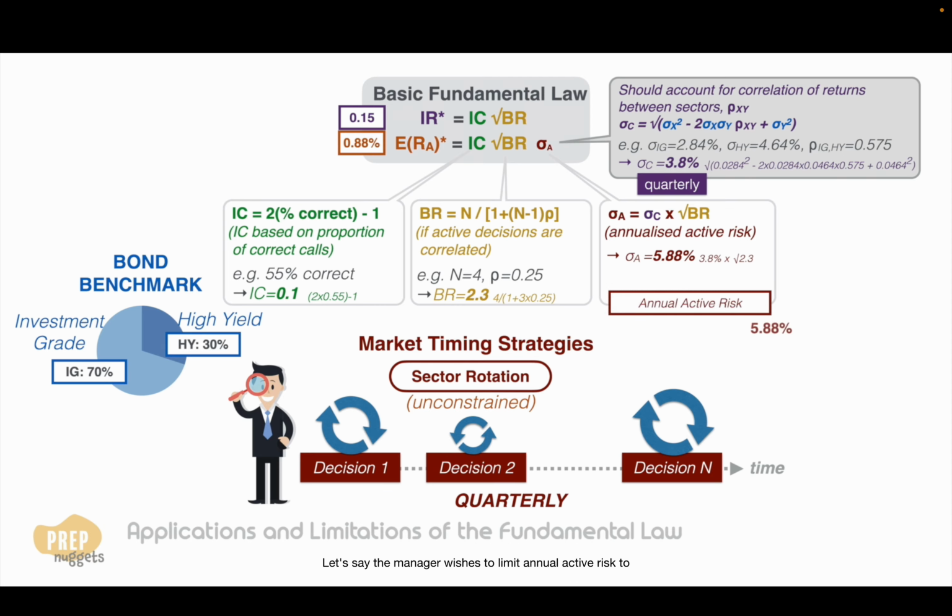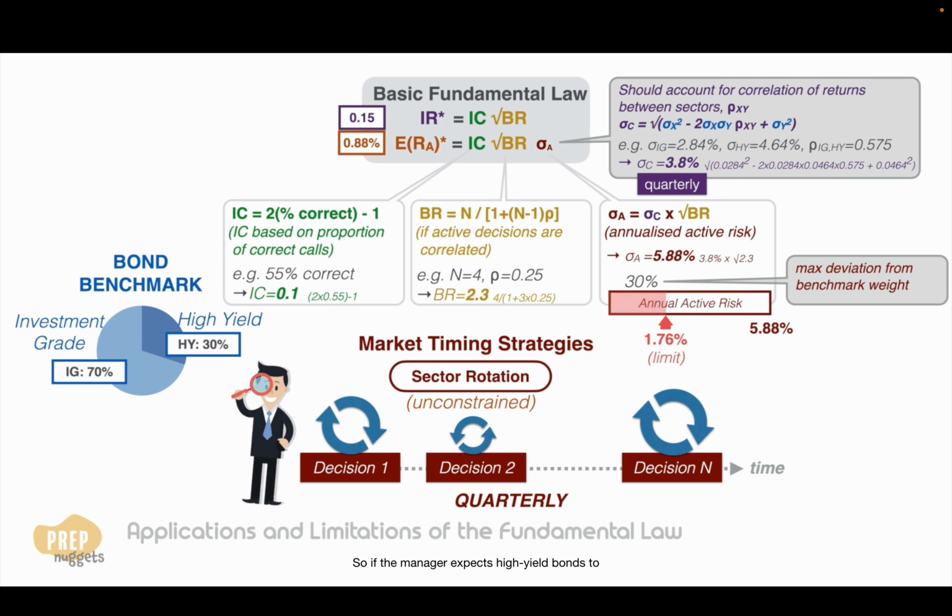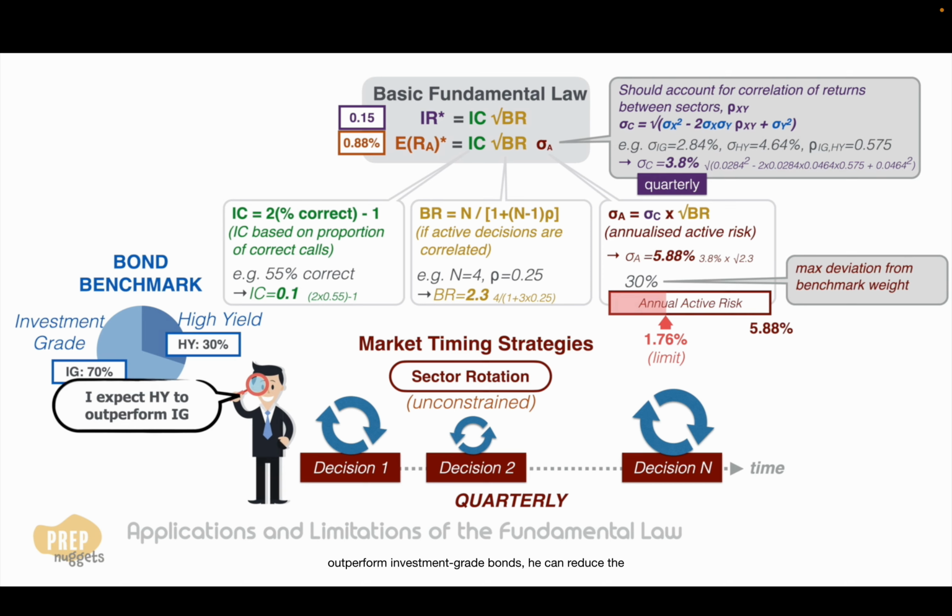Let's say the manager wishes to limit annual active risk to 1.76%, which is 30% of the annual active risk. The maximum deviation from benchmark weight he can make is 30%. So if the manager expects high-yield bonds to outperform investment-grade bonds, he can reduce the weight of investment-grade bond to a minimum of 40%, and maximum weight for high-yield bonds is 60%.